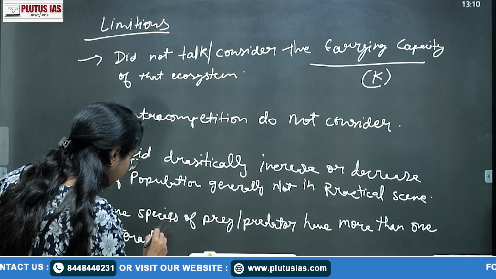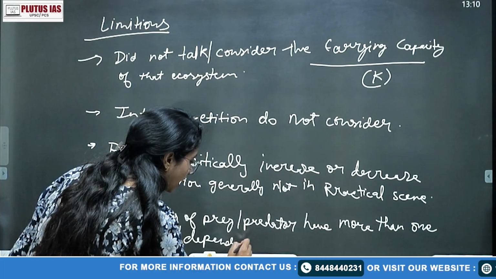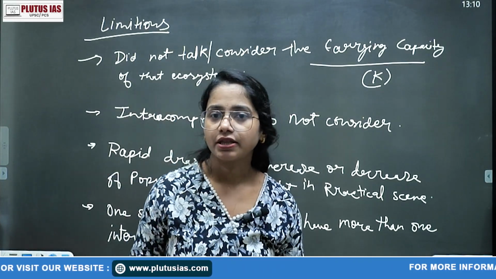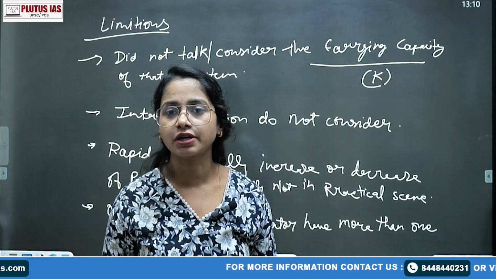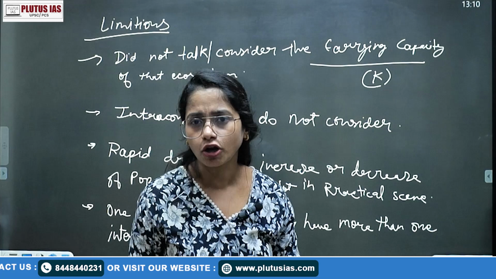That means if we say the population of deer is going to decrease, then the population of lion is also going to decrease. But that cannot be so linear, right?